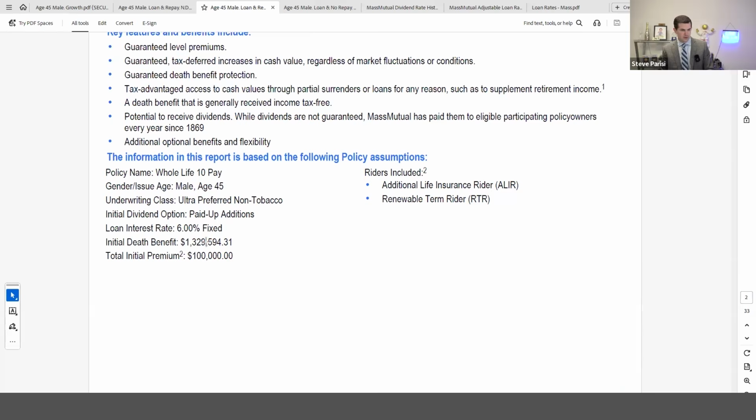There we go. Loan interest rate, 6%, but fixed, which tells us it is direct recognition. All right, cool. So everything's identical with these two, except for the loan rate option. One's variable, one's fixed. Let's look at a side-by-side comparison.